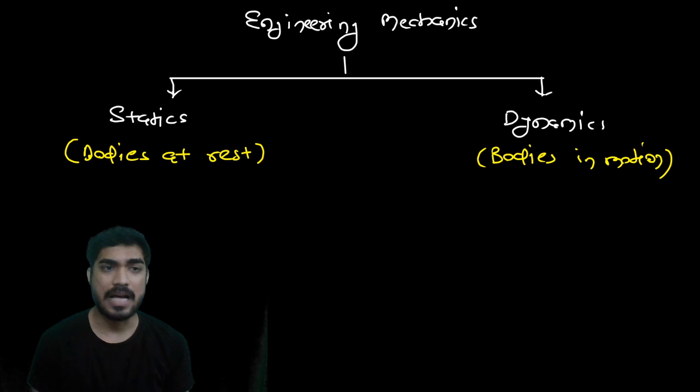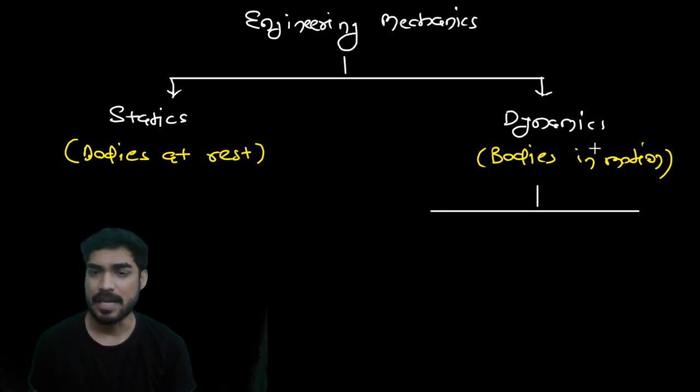But again, there are two branches of dynamics. What are the two branches? They are called kinematics and kinetics. We have already discussed this in the beginning of engineering mechanics.